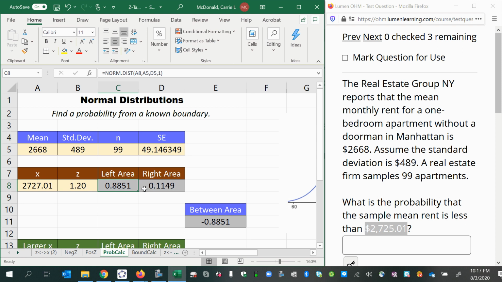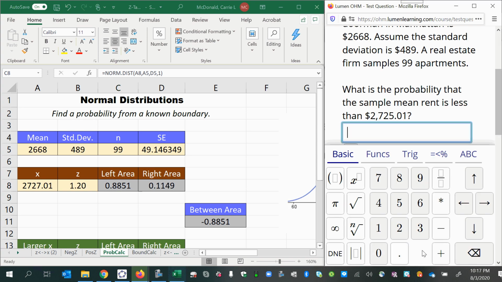If we didn't understand the difference between finding a probability regarding an individual apartment rent versus the sample mean of 99 apartment rents, we would have had the wrong answer here. So I'm confident that this is my answer. I'm going to go ahead and enter it: 0.8851. But let me double check. Did it ask for the probability to the left or to the right of that number? What is the probability that the sample mean rent is less? Okay, good. So I wanted the left area.